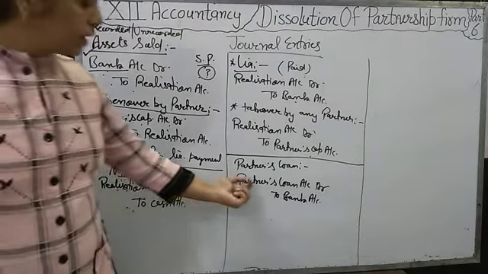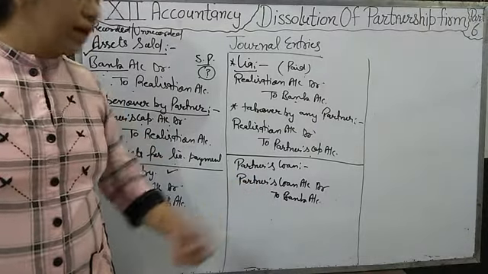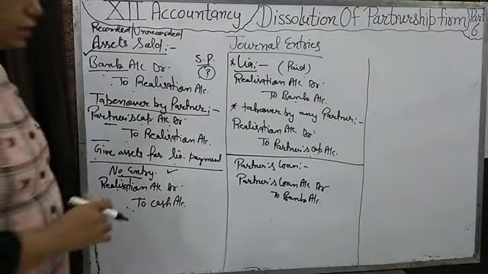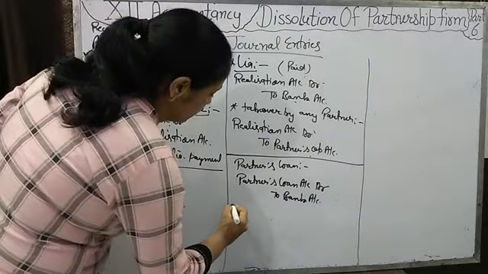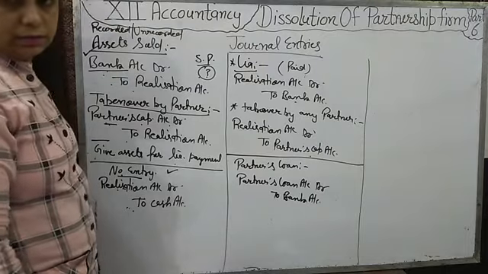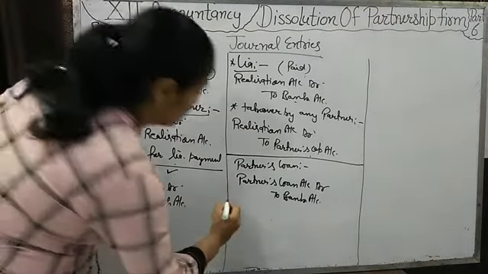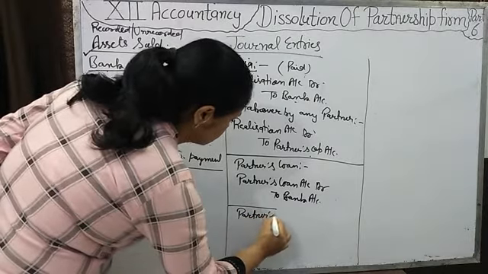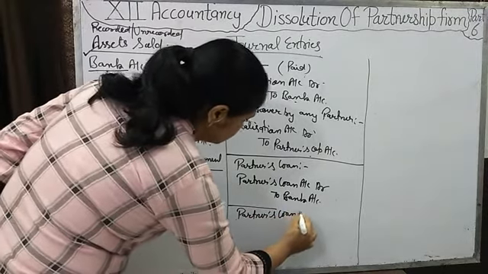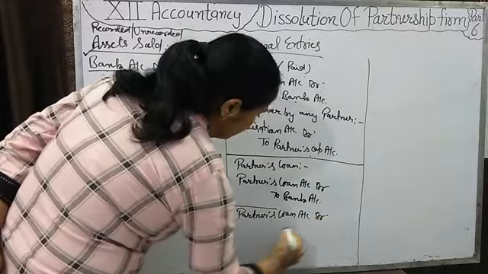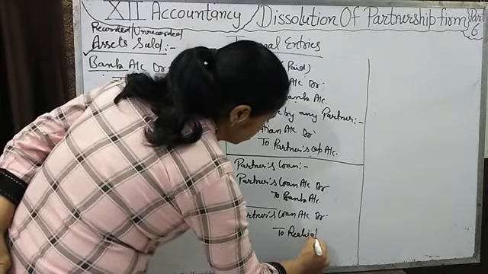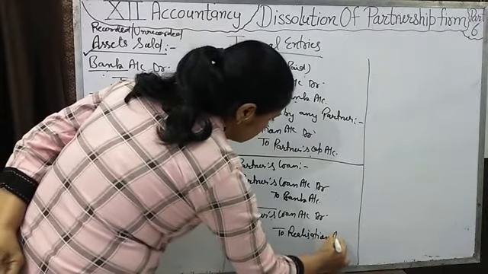So while making the payment of partner loan, we will pass the journal entry partner loan account debit to bank account. Fine. If we are giving any assets to the partner for his loan, then partner loan account debit, and since that asset was transferred to the realization account, we will write to realization account.